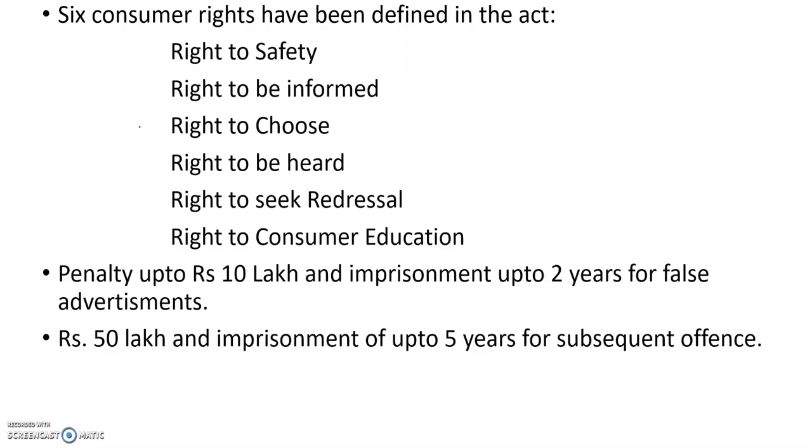It also gives 6 consumer rights that are defined in the act. So let us see which all are they. The right to safety, right to be informed, right to choose, right to be heard, right to seek redressal, and right to consumer education. These are the 6 rights which we firmly believe as the consumer rights. Not only that, the system of penalty is also stringent in this act. A penalty up to rupees 10 lakh and an imprisonment up to 2 years are placed for false advertisements, and also 50 lakh rupees and an imprisonment of up to 5 years are placed for a subsequent offence.